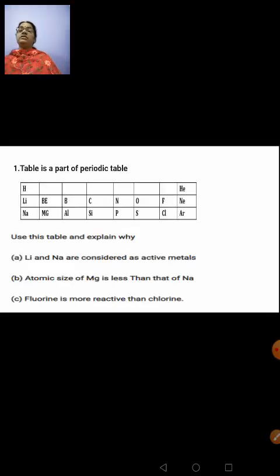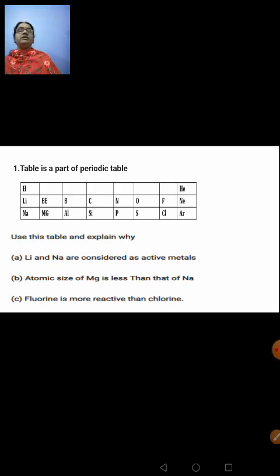The first question here is, the given table is a part of the periodic table. Observe the table carefully and you have to explain why lithium and sodium are considered as active metals. Atomic size of magnesium is less than that of sodium and fluorine is more reactive than chlorine. So here atomic size, why is it less than that of sodium?